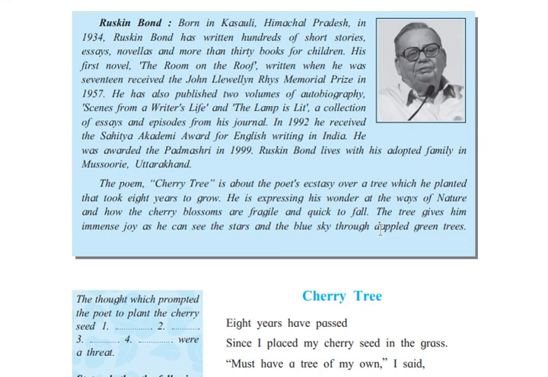The tree gives him immense joy as he can see the stars and blue sky through the triple green trees. So he is explaining that this cherry tree gives immense joy, which means the next level of joy, as he can see the stars through his tree. So in short, this poem is all about how the poet is expressing his feelings towards his tree.